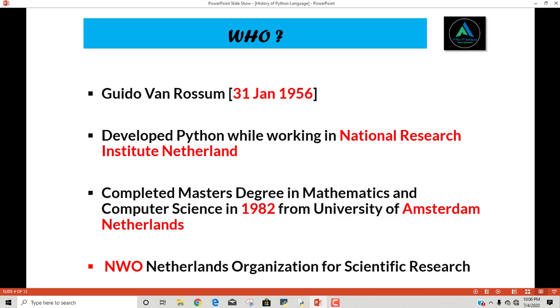Now let's talk about who developed this Python language. Guido van Rossum, who was born on 31st January 1956 in the Netherlands, developed Python while working in the National Research Institute of the Netherlands. Actually, he completed his master's degrees in mathematics and computer science in 1982 from the University of Amsterdam, Netherlands. After completing his degree, he joined one of the famous research institutes in the Netherlands, namely NWO, the Netherlands Organization for Scientific Research.